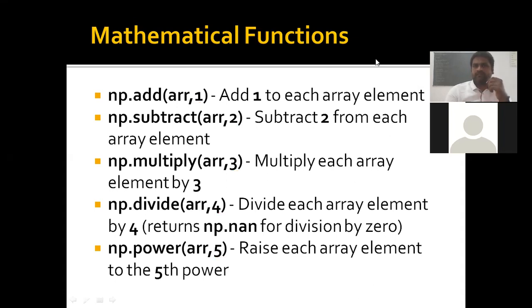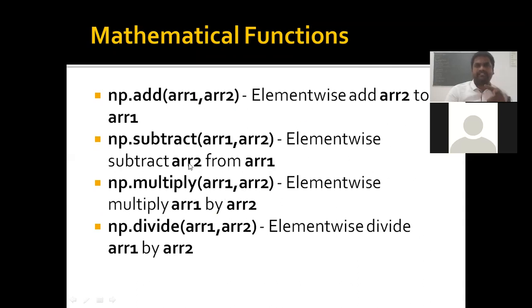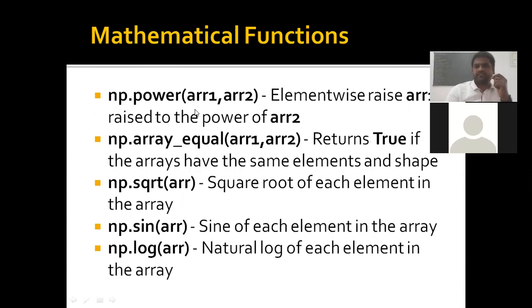See, these are the simple operations. The same are add, subtract, multiply, divide. So array 1 and array 2 will be added for each and every element in their corresponding places, and likewise subtract, multiply, divide, and power also. And the next is we can execute the comparison by using array equal.